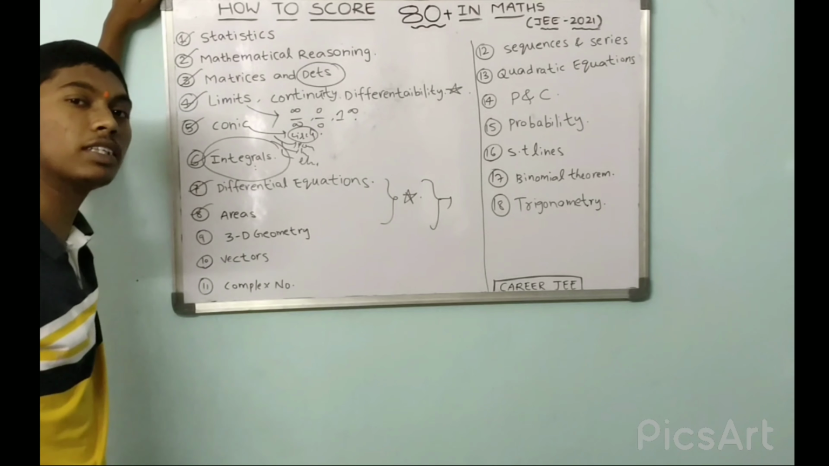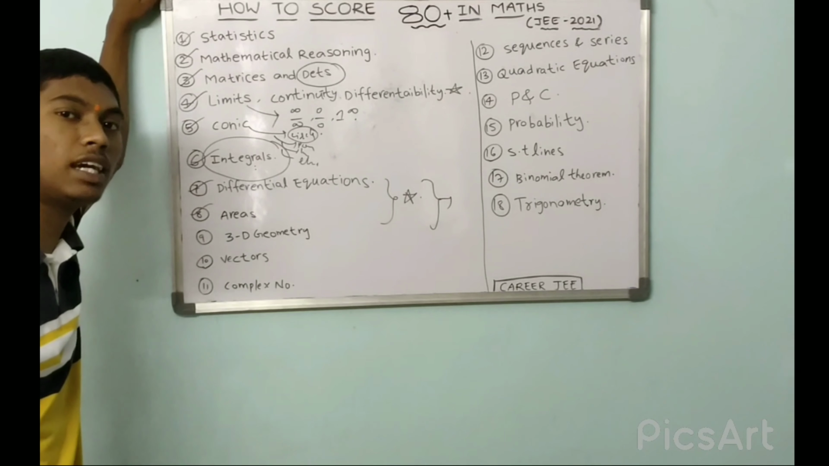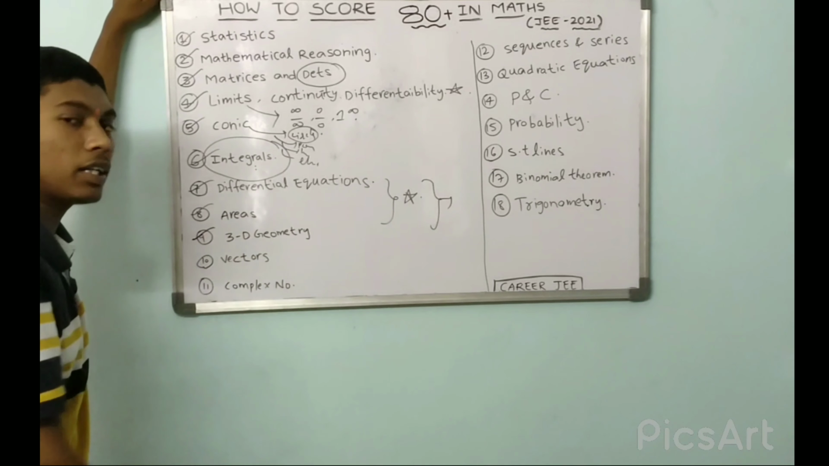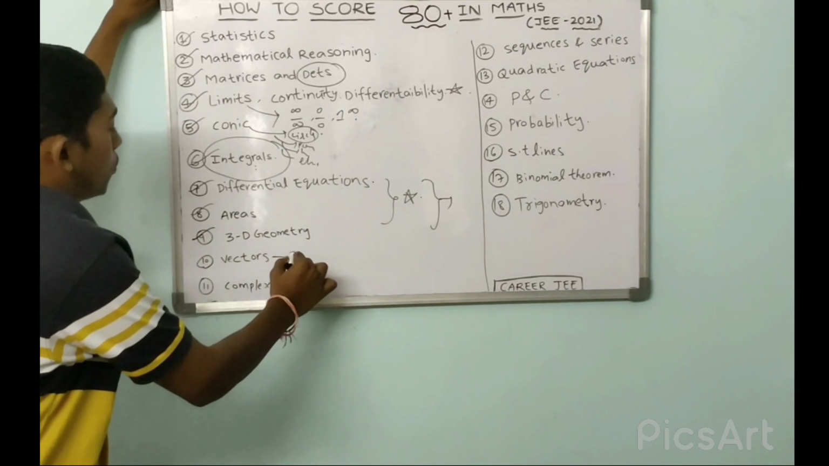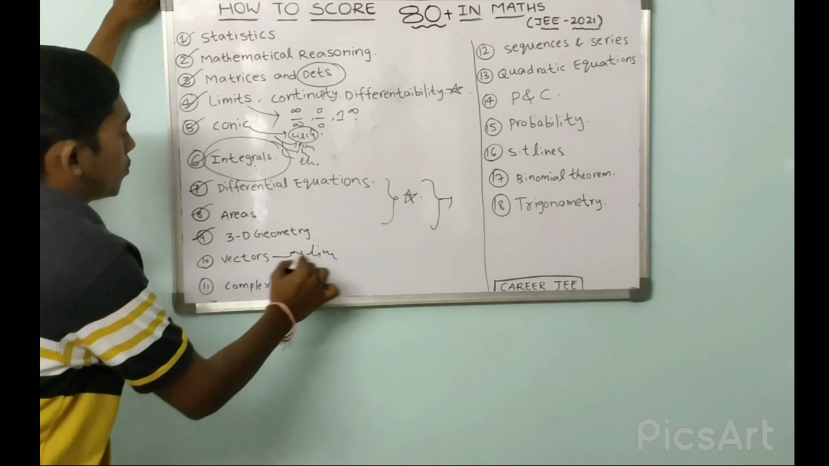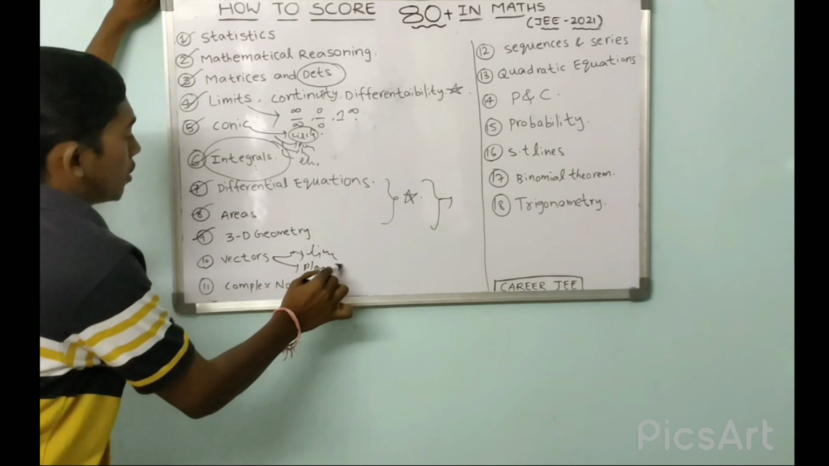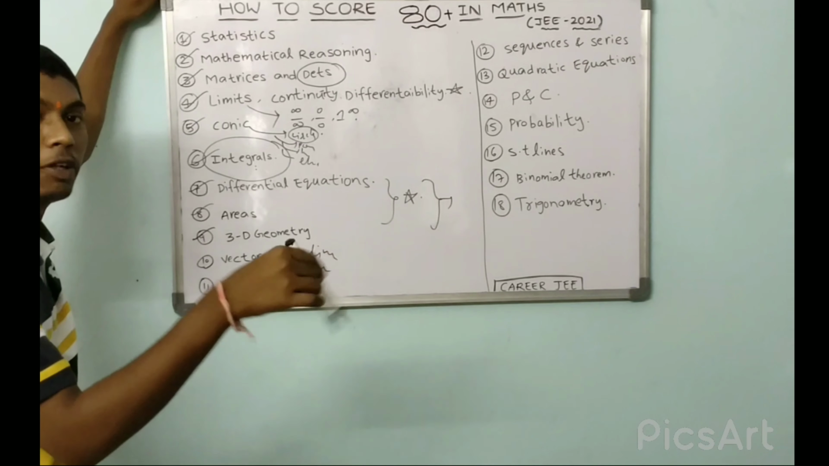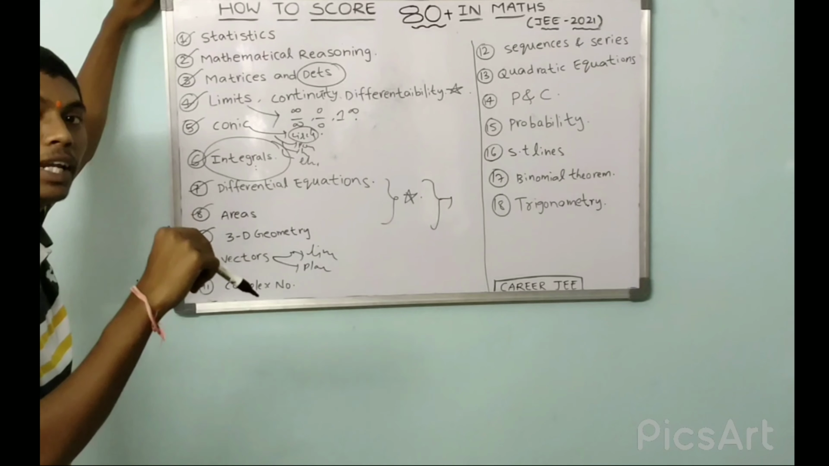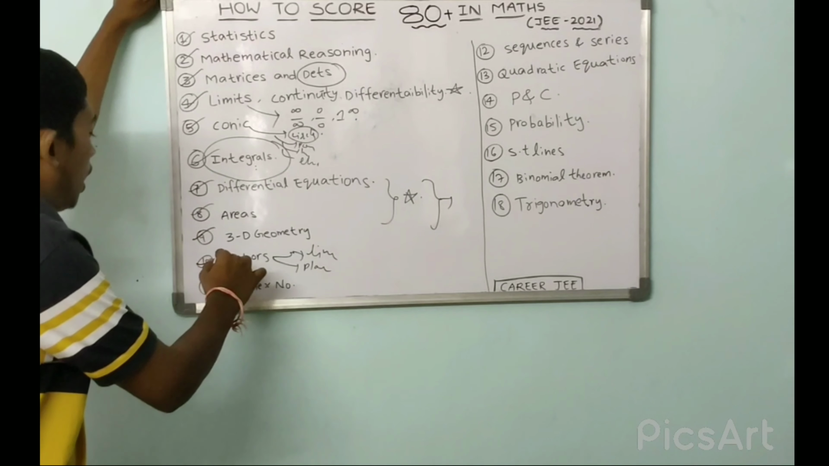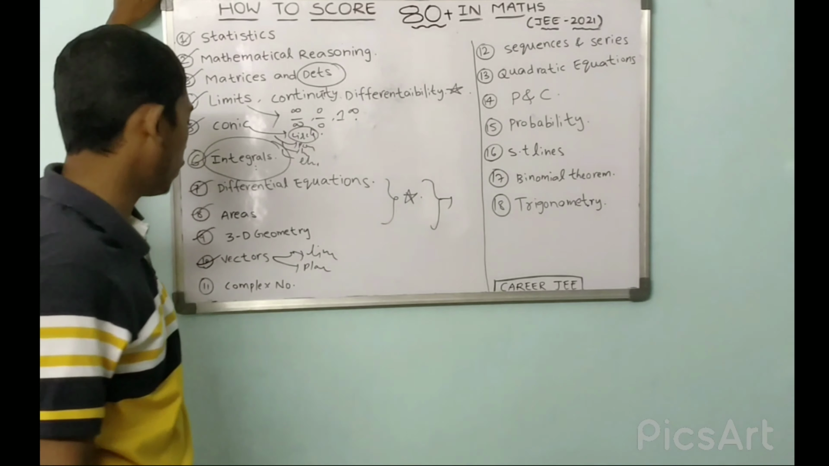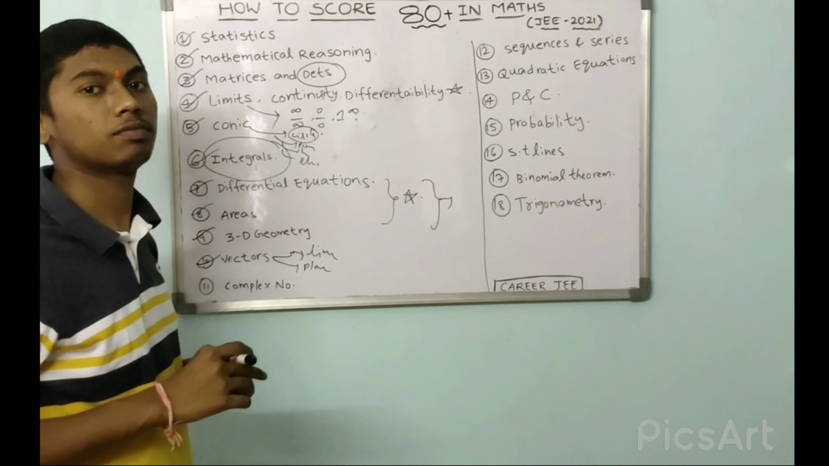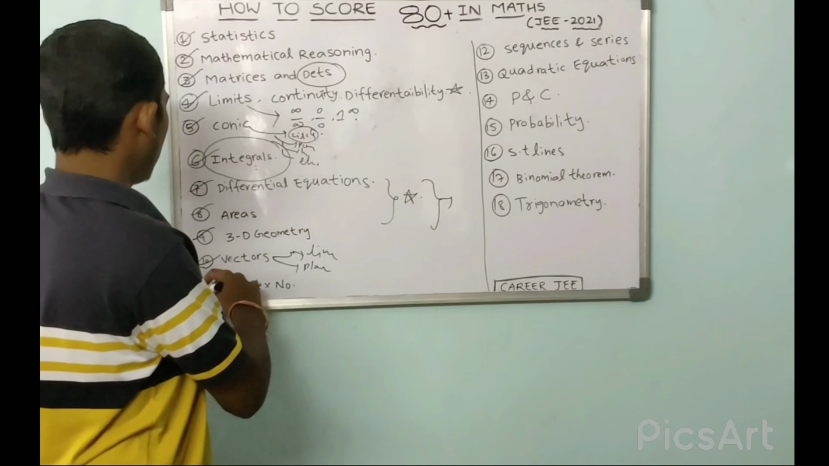And coming to ninth one, 3D geometry, DCs, DRs, based on formulas only. Coming to vectors, lines, planes. So most of the questions are asked from angle between the two lines, angle between the plane and line. And coming to 11th one, complex numbers, conjugate complex numbers. These are easy only.